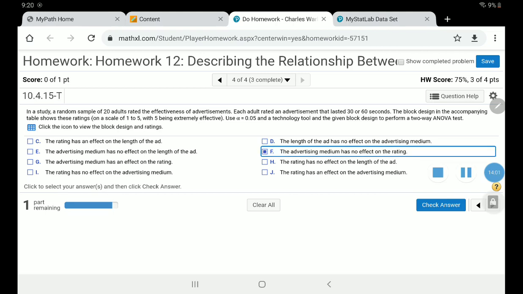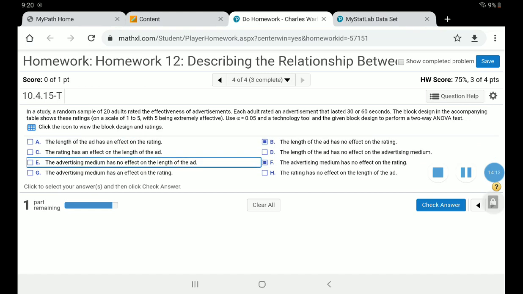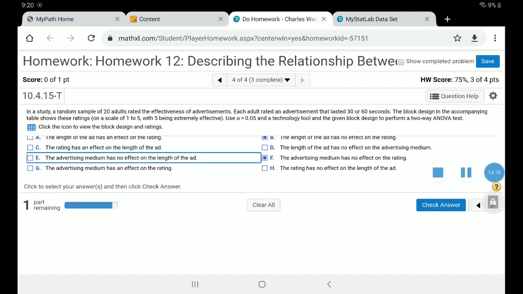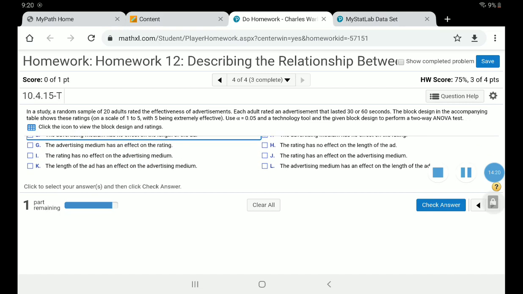That's the question. Does the length have an effect on the rating? Does the medium have an effect on the rating? And in both cases, we failed to reject. In other words, we accept the null hypothesis, that there's no effect on the rating. And then does it say anything about the interactions? I don't think it says anything about the interaction yet. That's probably the last one.